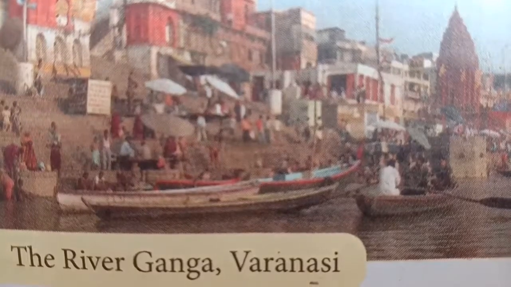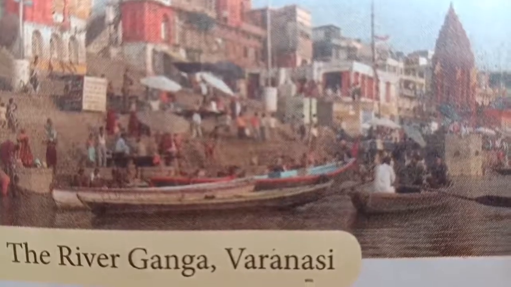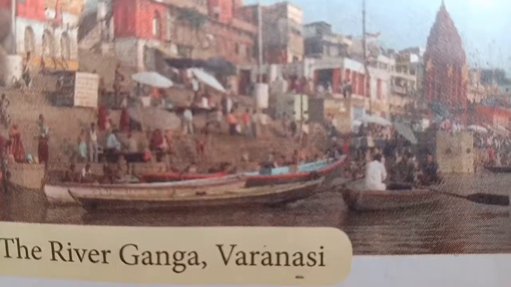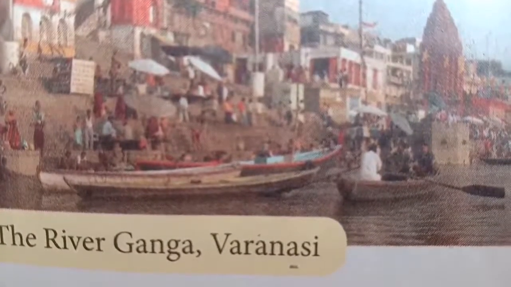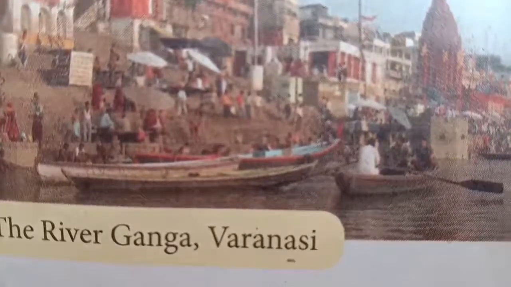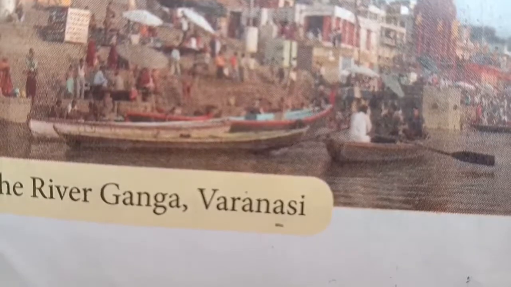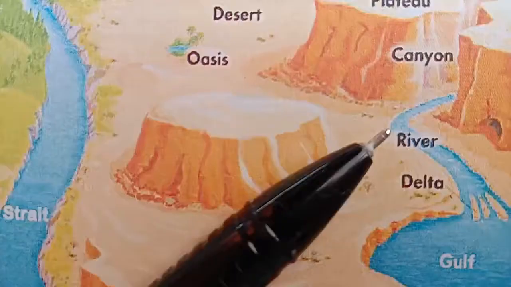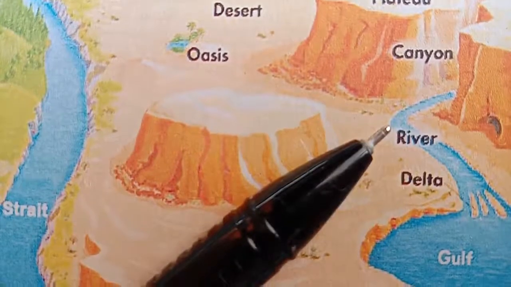There are many important rivers in India. The most important is the river Ganga. The river Ganga flows from a glacier called the Gangotri in the Himalayas. The river Ganga is made up of two rivers. They are the rivers Bhagirathi and Alaknanda. The river Brahmaputra starts from a spring near the Manasarovar lake in Tibet.